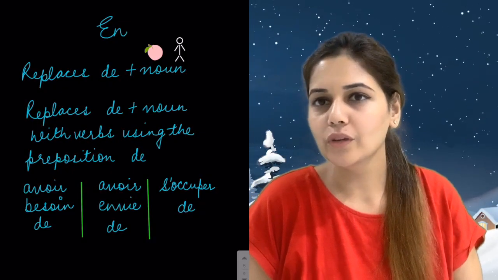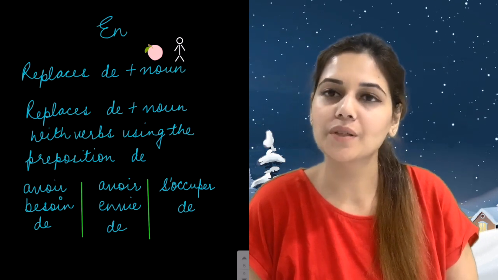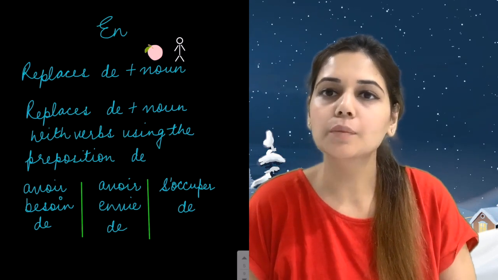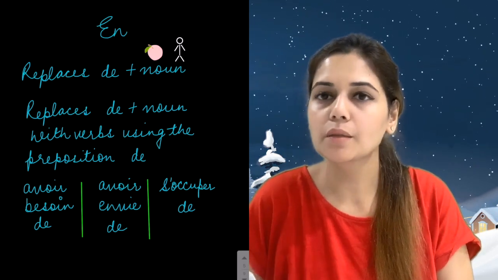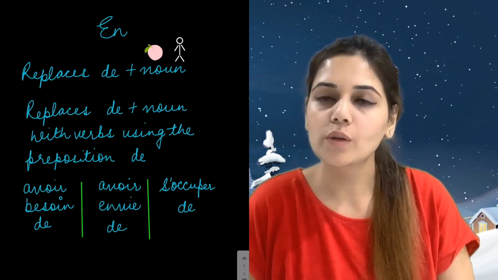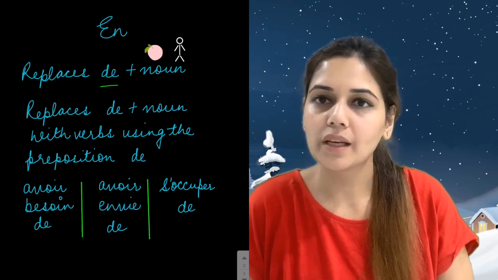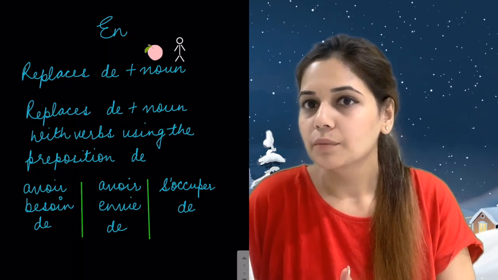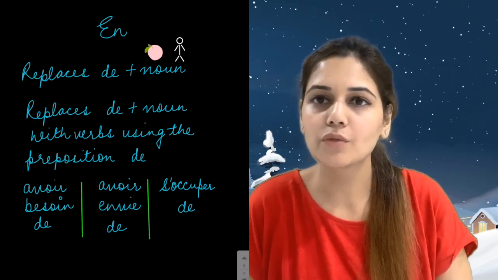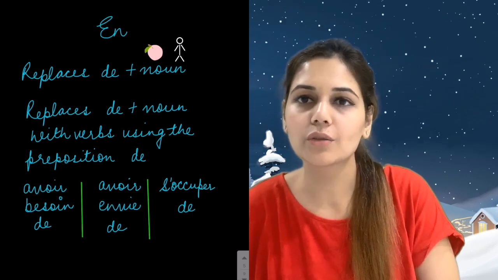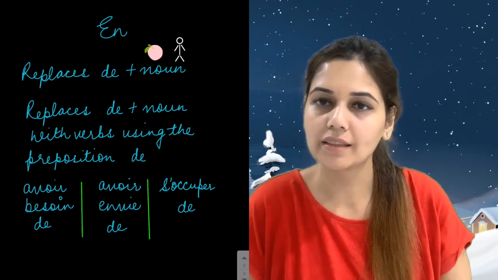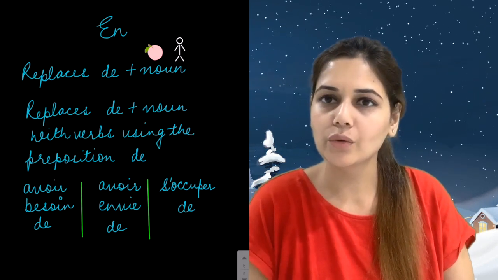Now let's check how we can use EN to replace a person or a noun. In a sentence, whenever we have de plus noun, that means de plus any person or an object, we use EN. And also EN is used to replace de plus person or object followed with a verb. That means there are certain verbs which take the preposition de. So that part of the sentence will also be replaced with EN. Now let's have a look at this.